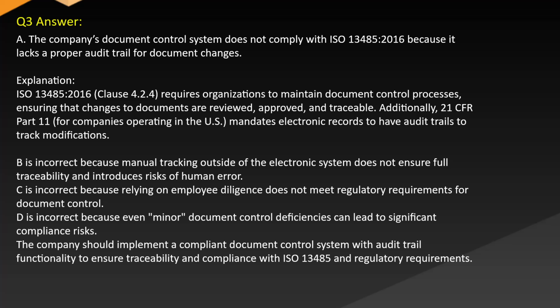B is incorrect because manual tracking outside of the electronic system does not ensure full traceability and introduces risks of human error. C is incorrect because relying on employee diligence does not meet regulatory requirements for document control.